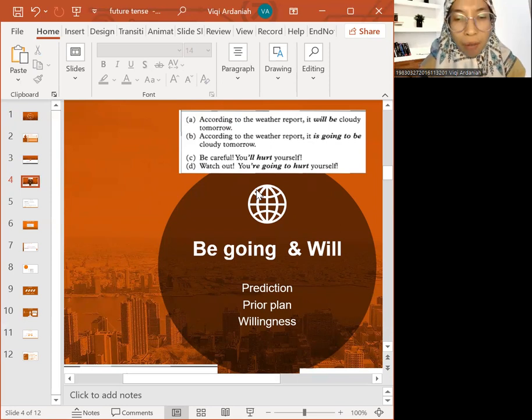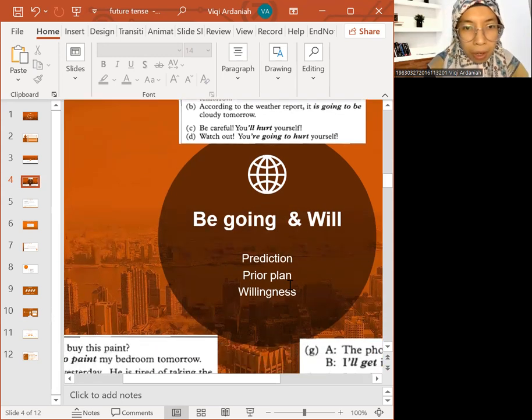With be going to, you have to remember that we have to be aware of the to be. We are going to use am, is, or are. If it is is, the subject must be singular. If it is are, the subject must be plural. So that's how we differentiate. Am is completely limited to I. If the subject is I, definitely am. If the subject is singular, definitely is. If the subject is plural, definitely are. Okay, so we have seen the prior plan and also predictions.